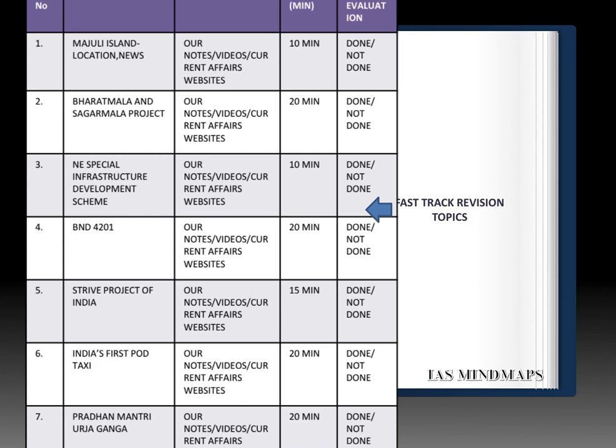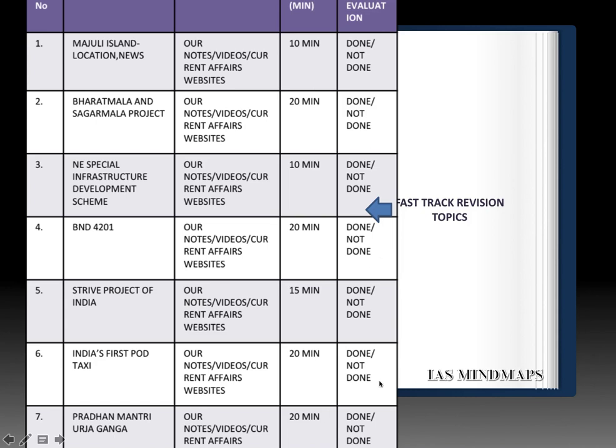Next set of topics, very short topics, single liner question expected. BND 4201, Stripe Project of India, that is the skill development project, India's first pod taxi, and Pradhan Mantri Urja Ganga Yojana. Single liner question expected from all these topics. Please prepare micro notes over these topics. This is the timelines given. This is the evaluation column.